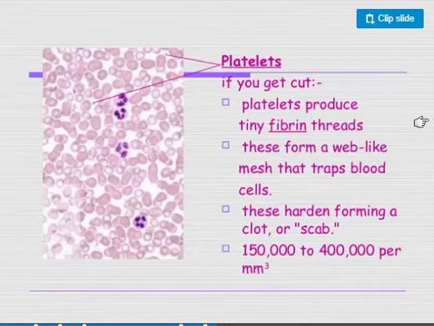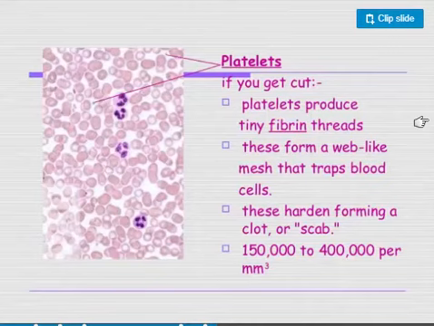At the site of the injury, the platelets are going to come, and they are going to stimulate a series of reactions, which is the clotting reaction, which is a type of positive feedback. One reaction stimulates the second reaction, which stimulates the third reaction, until the whole clot is formed.